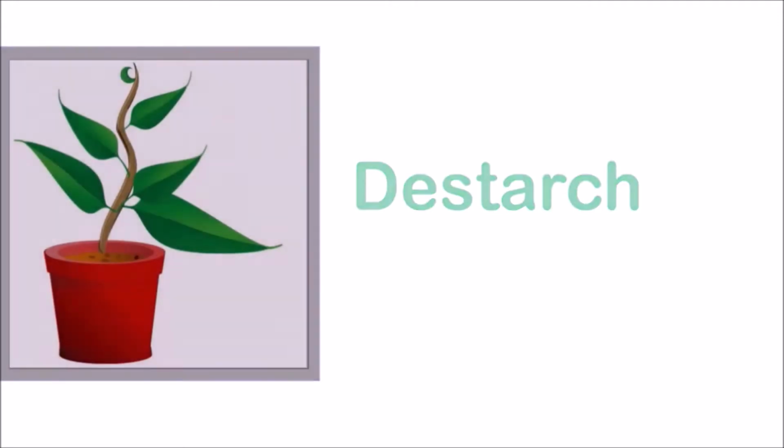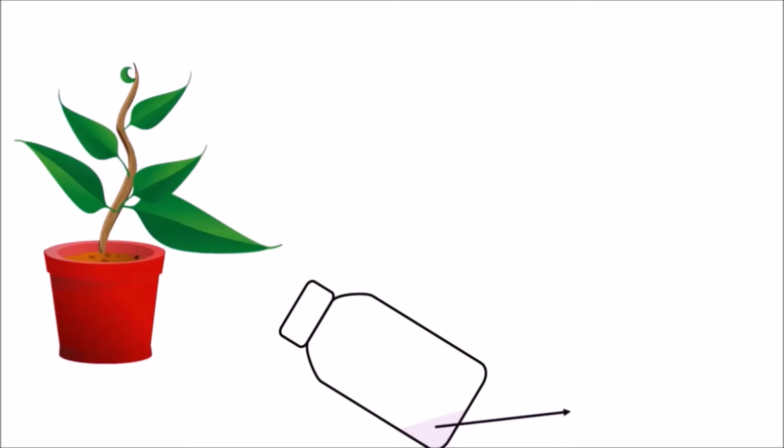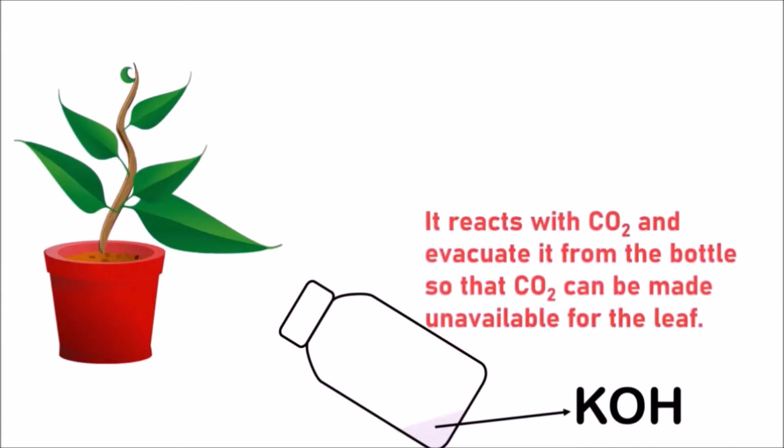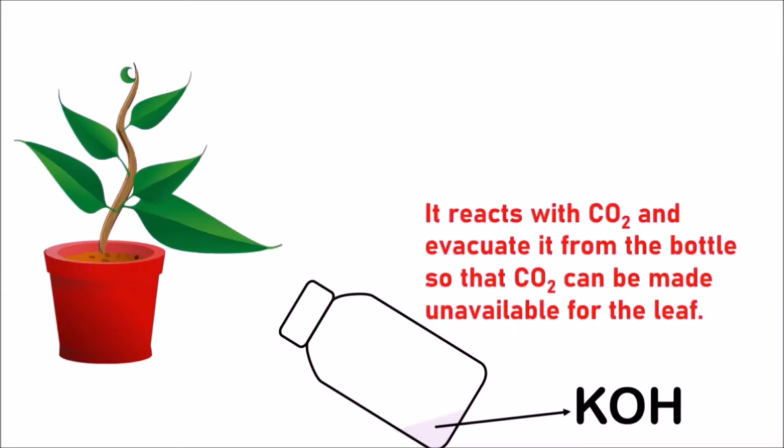So after destarching the plant, take the plant out of the darkroom. Take a wide-mouthed bottle along with potassium hydroxide. Why do we take potassium hydroxide? Potassium hydroxide reacts with carbon dioxide and evacuate it from bottle so that carbon dioxide can be made unavailable for the leaf.